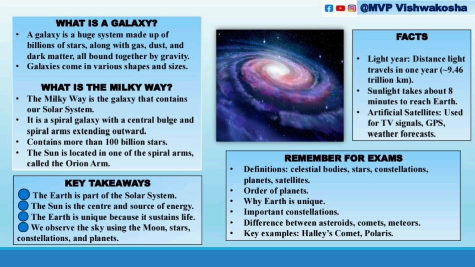Galaxies come in various shapes and sizes: spiral galaxies, elliptical galaxies, and irregular galaxies. Spiral galaxies have a central bulge with spiral arms like a whirlpool; elliptical galaxies are round or oval, mostly with older stars; irregular galaxies have no defined shape. Galaxies can be isolated or found in clusters and superclusters.